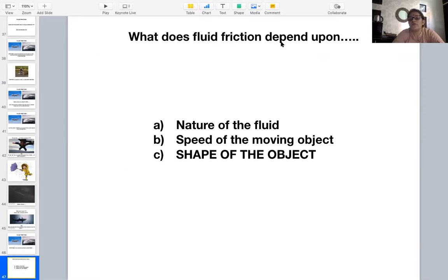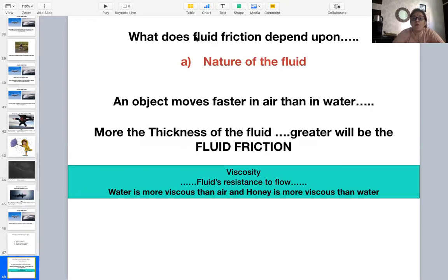Now, what does fluid friction depend upon? What are the three factors upon which fluid friction depends? The very first is the nature of the fluid. The second is the speed of the moving object. And the third, which is very important, is the shape of the object. The very first thing is the nature of the fluid. An object moves faster in air than in water. We all know about this, because the more the thickness of the fluid, the greater will be the fluid friction.